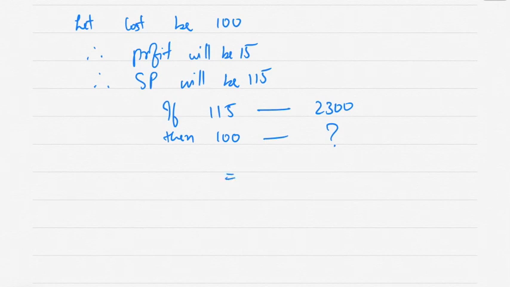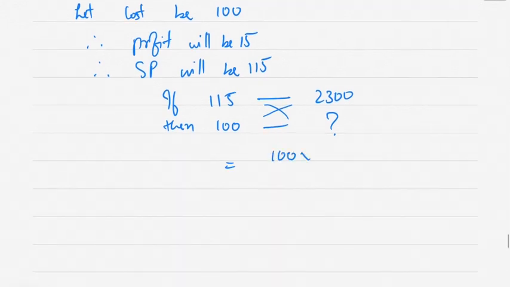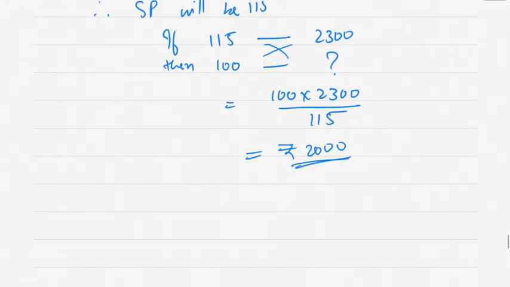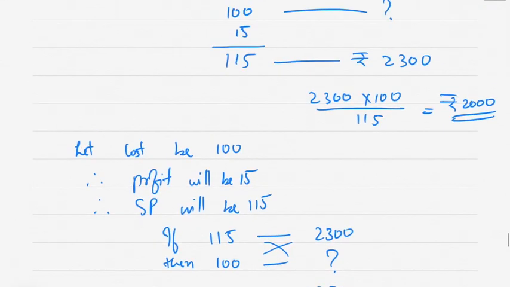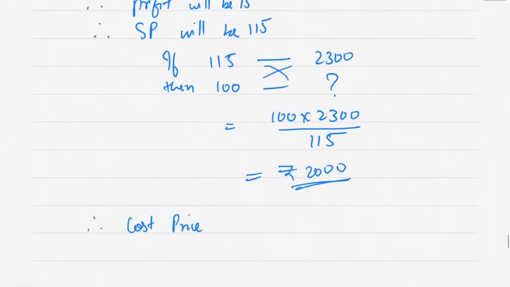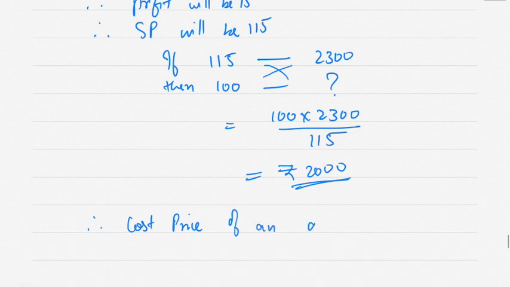In the next line, you will do cross multiplication. So 100 into 2300 divided by 115, which is equal to rupees 2000. Therefore cost price of an article is rupees 2000.